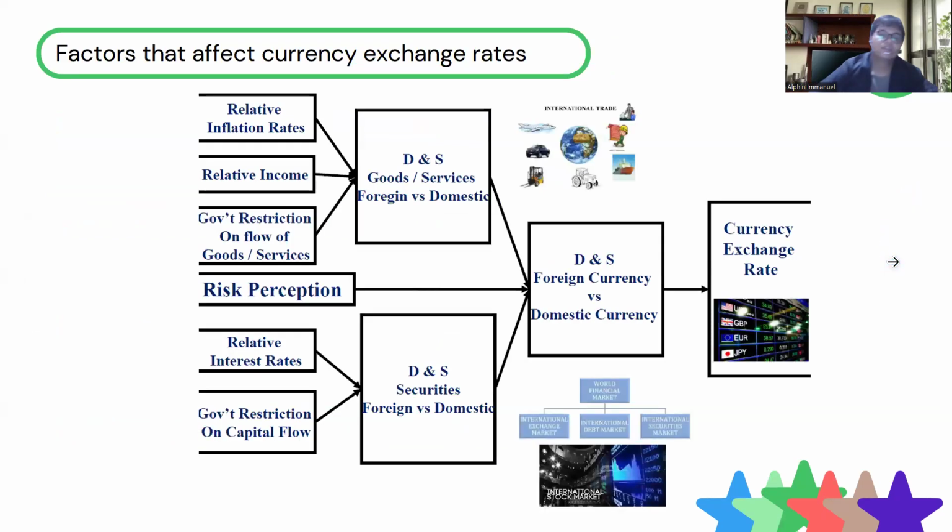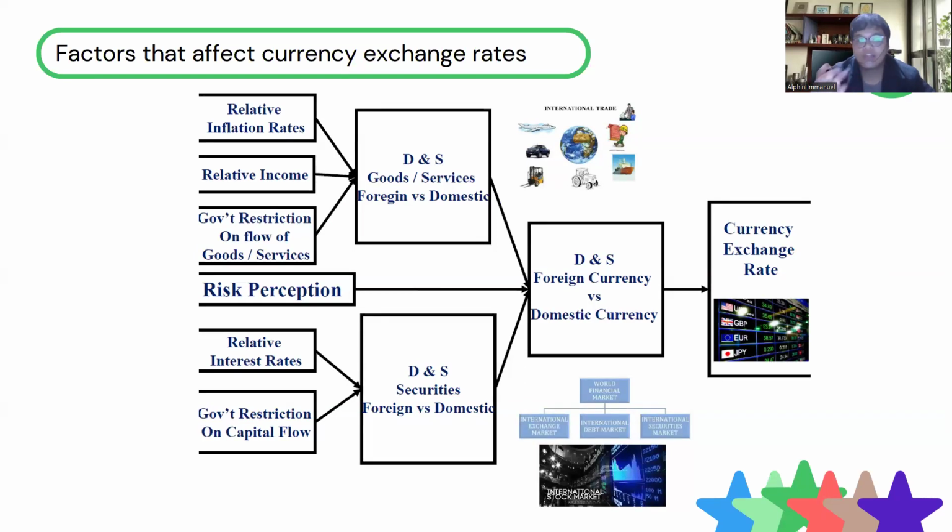We never know. So the first thing is the demand and supply of the foreign currency and domestic currency. That one is always changing because of the currency exchange rate. This happens because of the demand and supply of goods or services, foreign and domestic, and of course there is perception and the demand and supply of securities, foreign and domestic. So what is causing the demand and supply of goods and services, foreign and domestic?